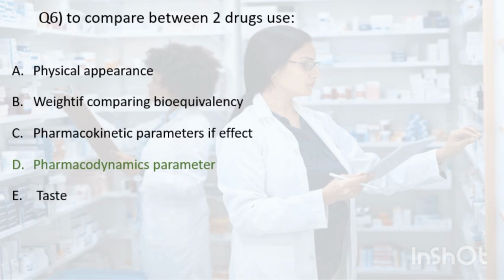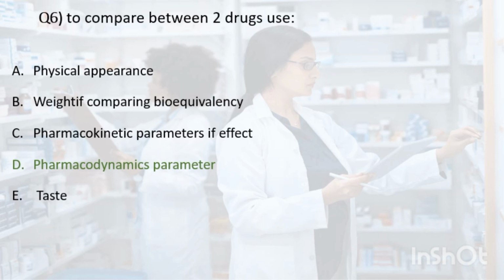The other options, like physical appearance, weight, and taste, are not reliable parameters to compare drug efficacy, safety, or pharmacokinetics. In more detail, physical appearance can be used to differentiate between different formulations of the same drug, or to compare different drugs that have distinct physical characteristics such as color, shape, size, and structure. However, it is not a reliable parameter to assess.